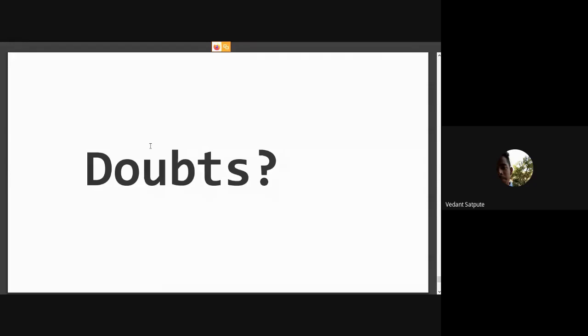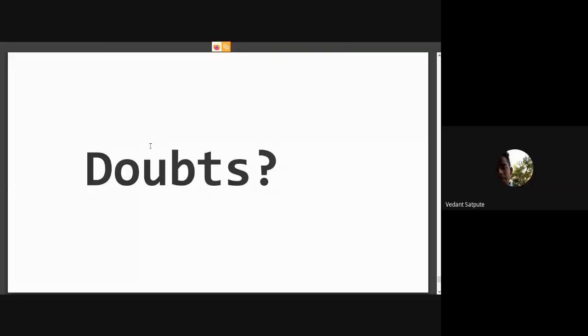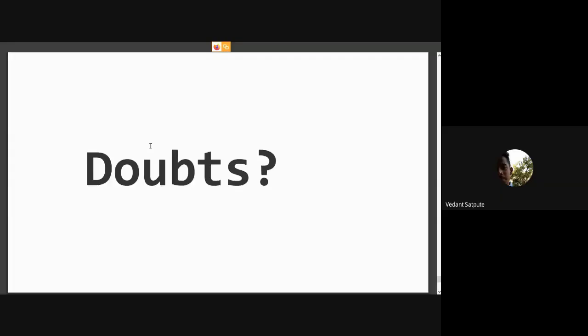Okay, so anything more, any more doubts? Yes, Heroku also uses Git. So yes, that's it. I think we have no more doubts, right?